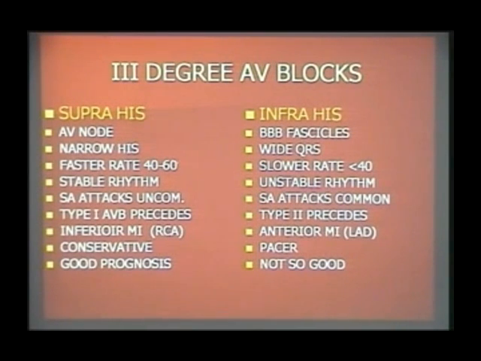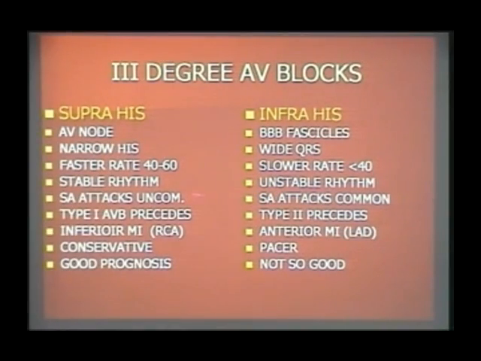The rate is between 40 to 60 here. The rate is less than 40 here. It's a stable rhythm in supra-His complete heart block. It is an unstable rhythm here because the ventricle is not tuned for pacemaking. It is tuned for pumping. So if you ask the ventricle to produce pacing, it will not do it correctly, it will not do it stably. So that's why the ventricular escape rhythm is unstable, and Stokes-Adams attacks are more common in infra-His complete heart block when compared to supra-His complete heart block.